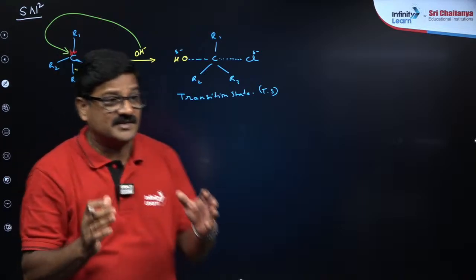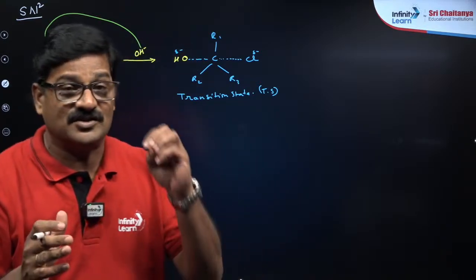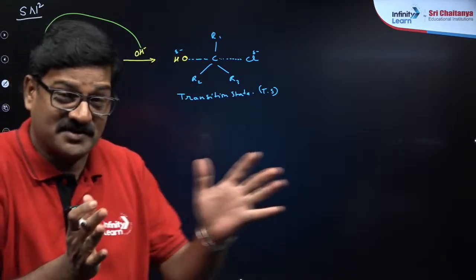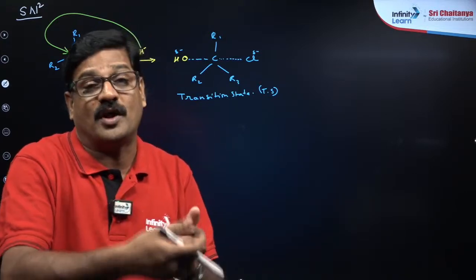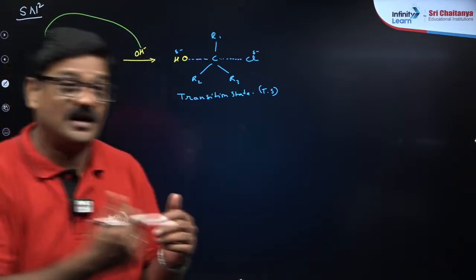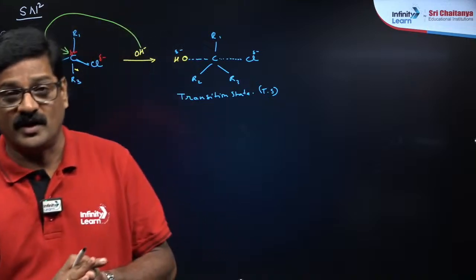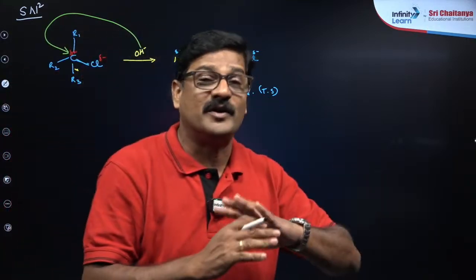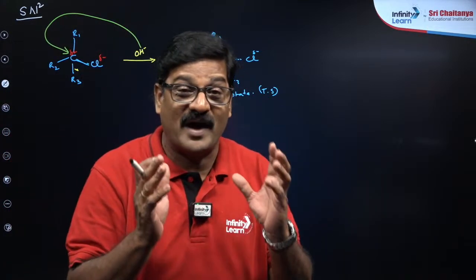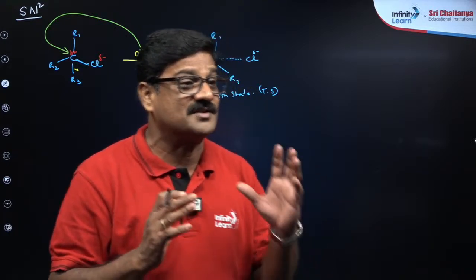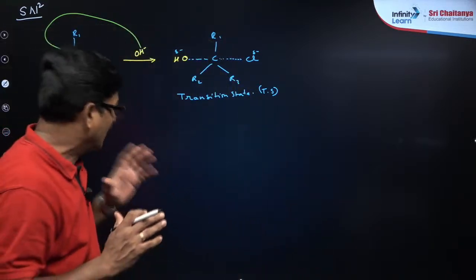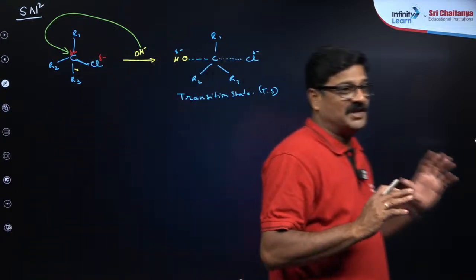This transition state is a state in the reaction where the old bond is completely not broken and the new bond is completely not formed. So there is an imaginary state that is called the transition state, Simran, that you said correct. You can say TS.